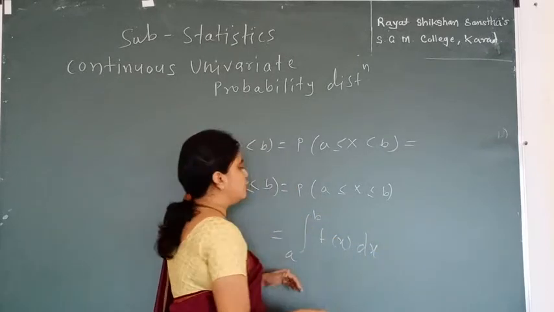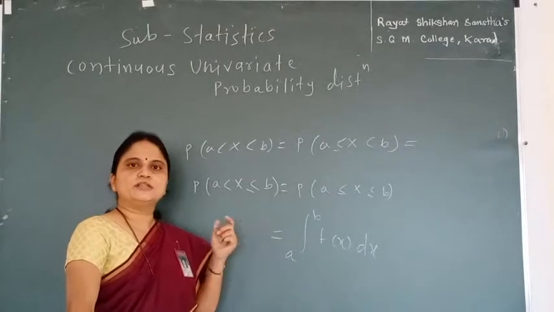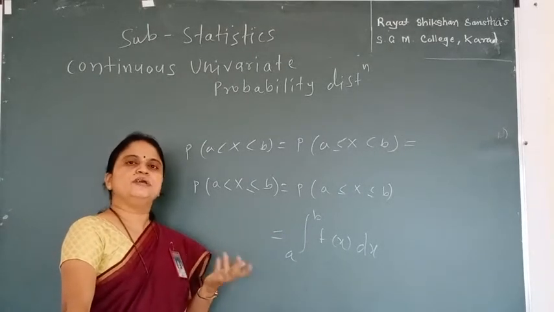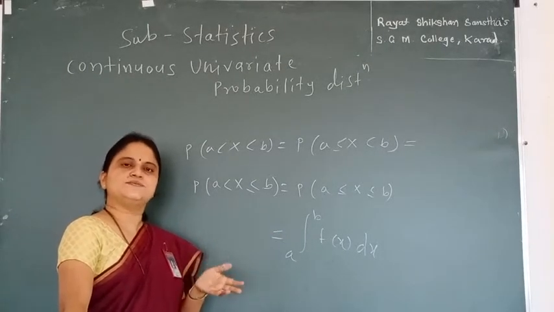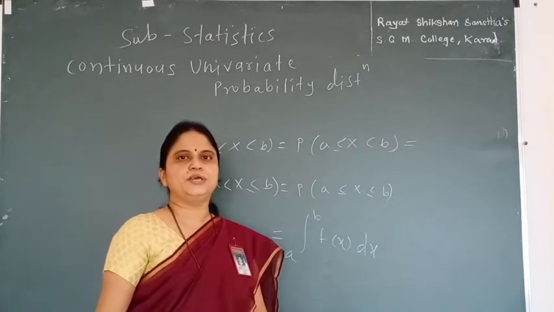So that means we can find the probability for the range a to b including a or not including a, as well as including b or not including b.